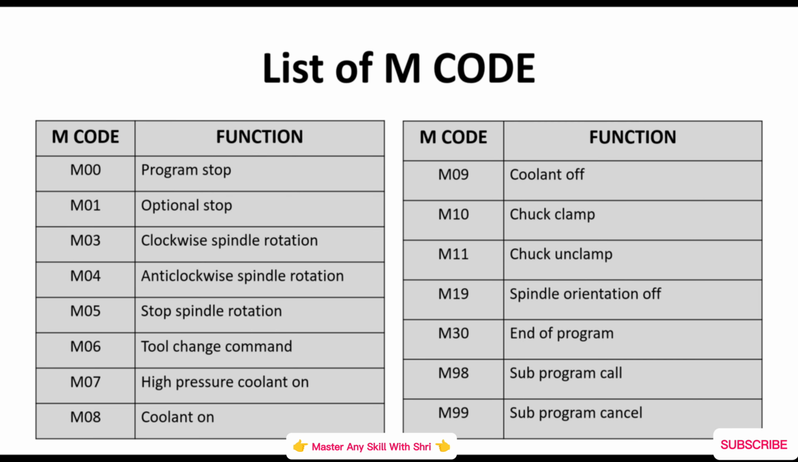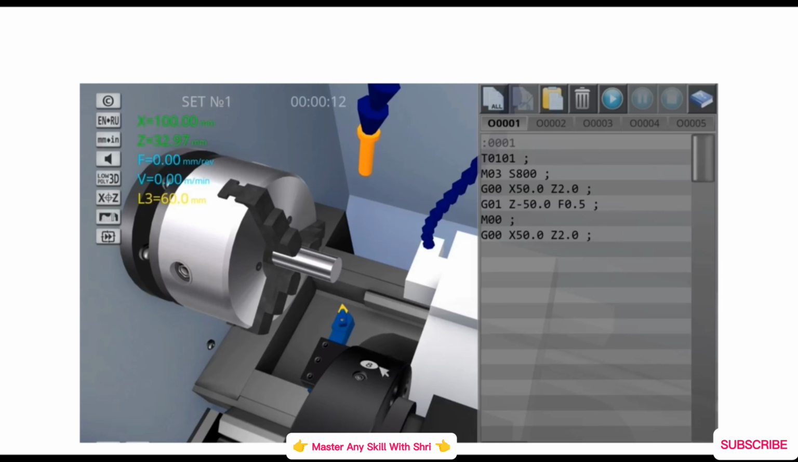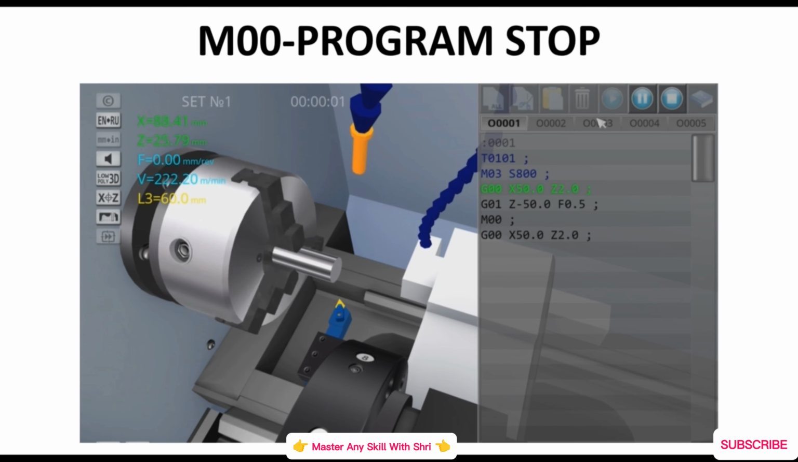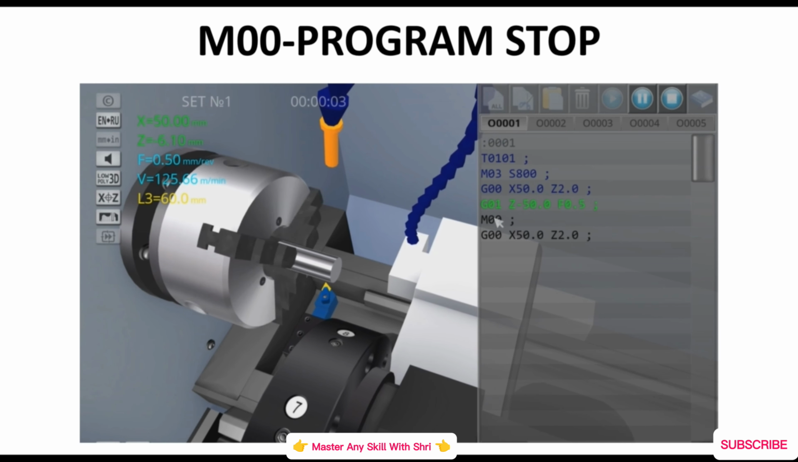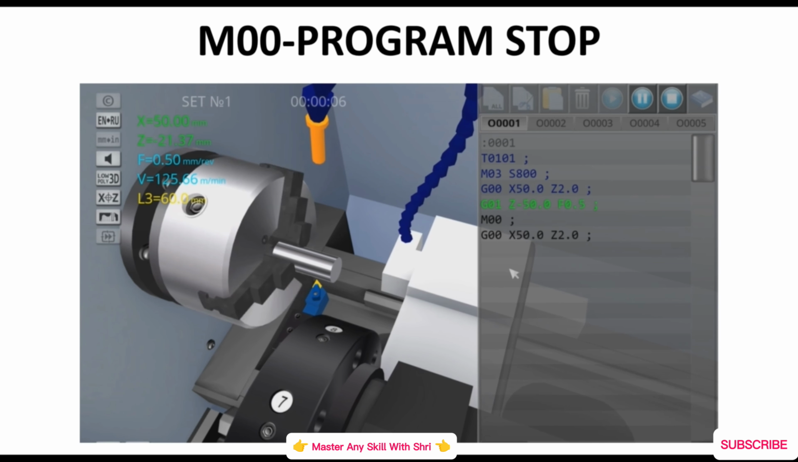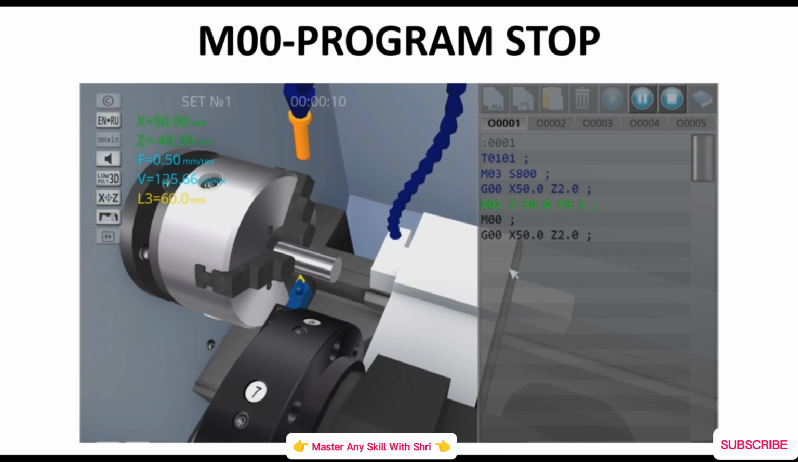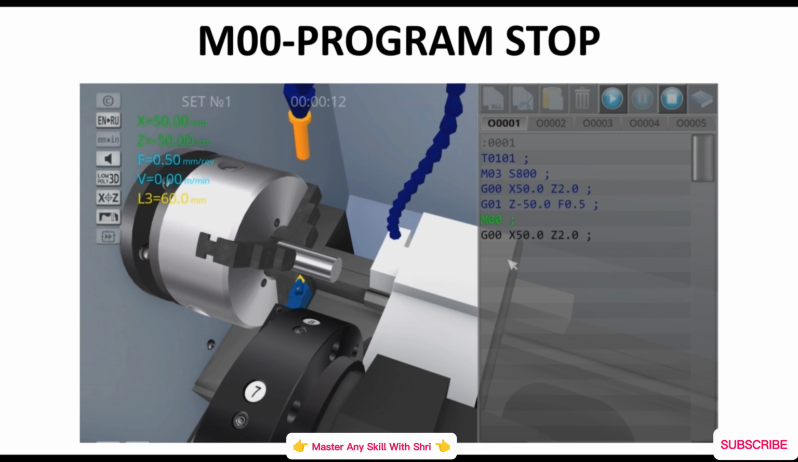So let's learn these M codes with the help of video. The first M code is M00, which is program stop. Here I have written the M00 code. So let's see whether the machine stops or not with the M00 code. See, it's working. So M00 is for program stop.